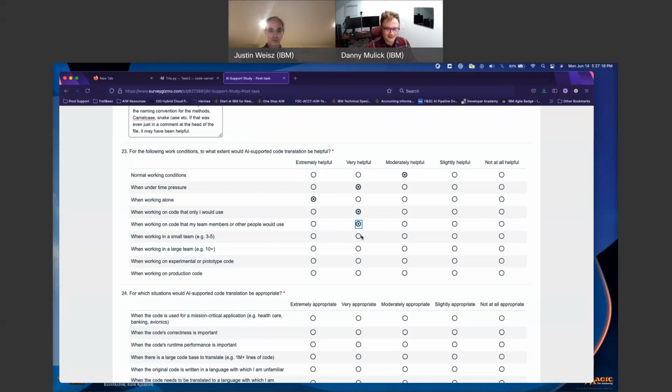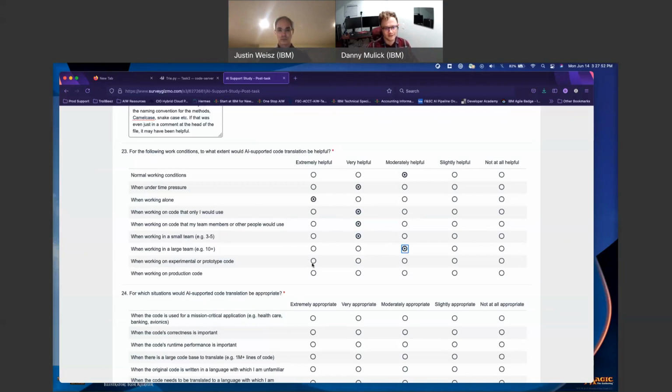Working in a small team, I would still say helpful here, but less in a larger team. I do think with a smaller team, it can become helpful because you can still inject your own style and things, but with a larger team, I think it's more important to have your own code style. It's what distinguishes you for your development and things like that. If you're sharing across the largest code team, I think it's more important to have your own flavor for your code.